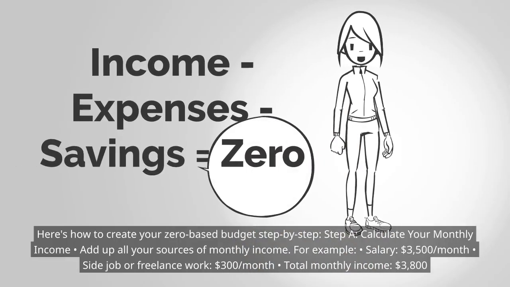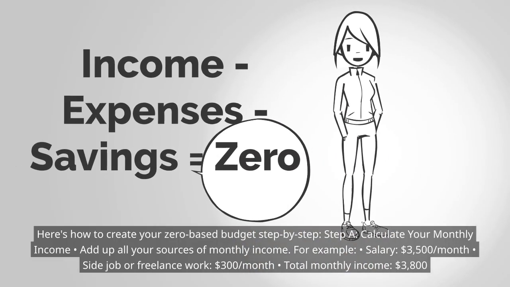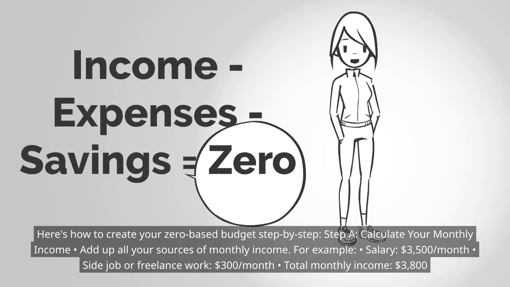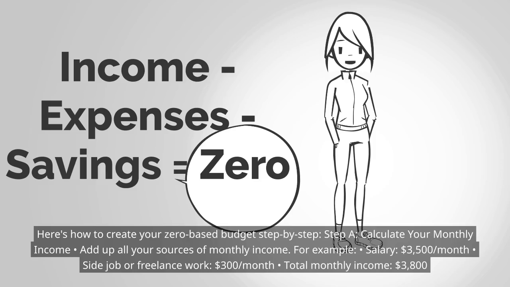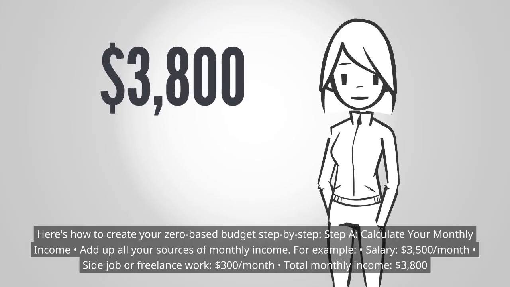Here's how to create your zero-based budget step by step. Step A. Calculate your monthly income. Add up all your sources of monthly income. For example, salary, $3,500 per month, side job or freelance work, $300 per month, total monthly income, $3,800.